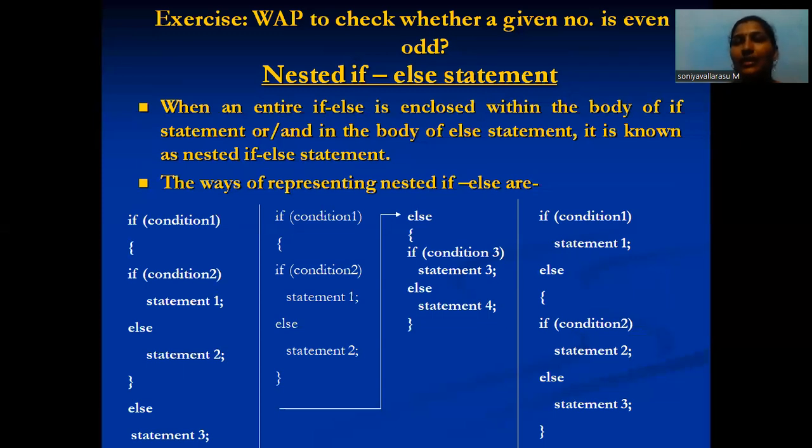So it is called a nested if else statement. See the conditions. First one is if condition 1, and inside it, if condition 2. If condition 2 also has a statement 1, and an else part, which has statement 2.